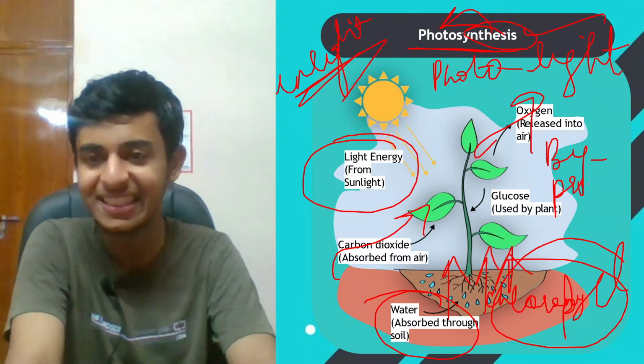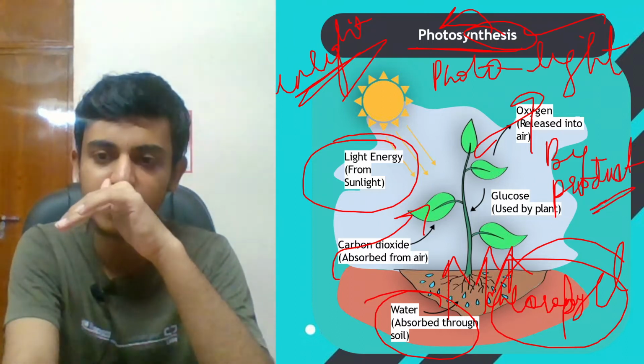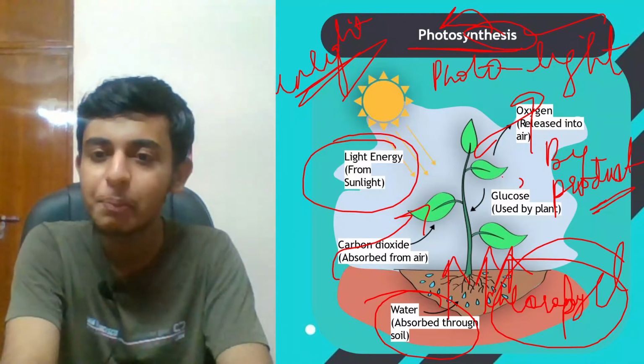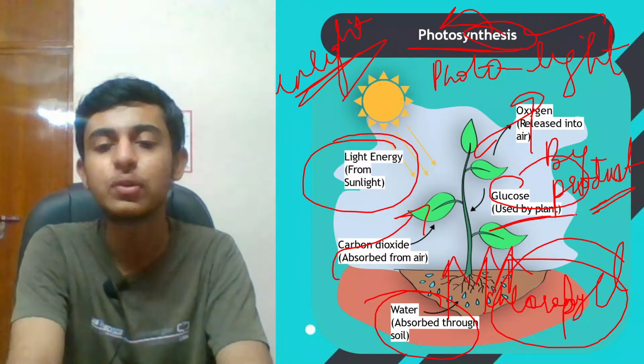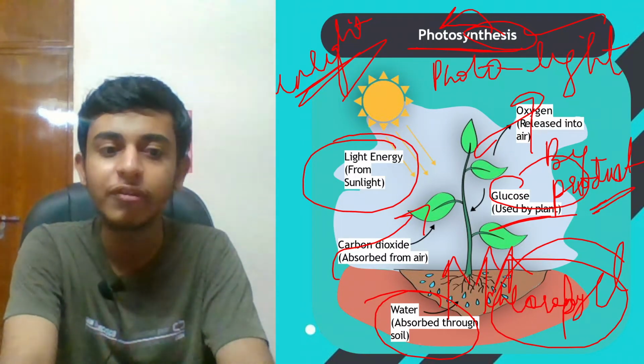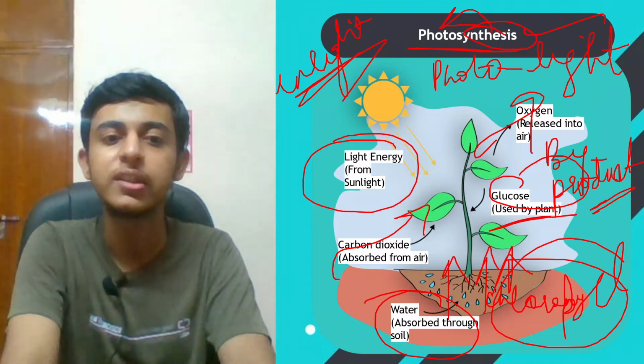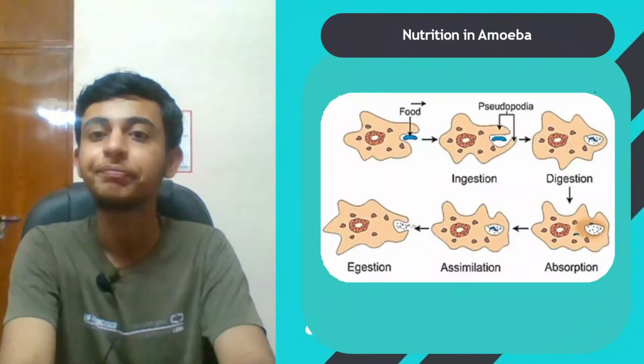Byproduct means waste, which is not used, which is generated after the process, and glucose will be formed, which is the food, and it is used by the plant, and it is stored in the form of starch. Okay, it is stored in the form of starch.